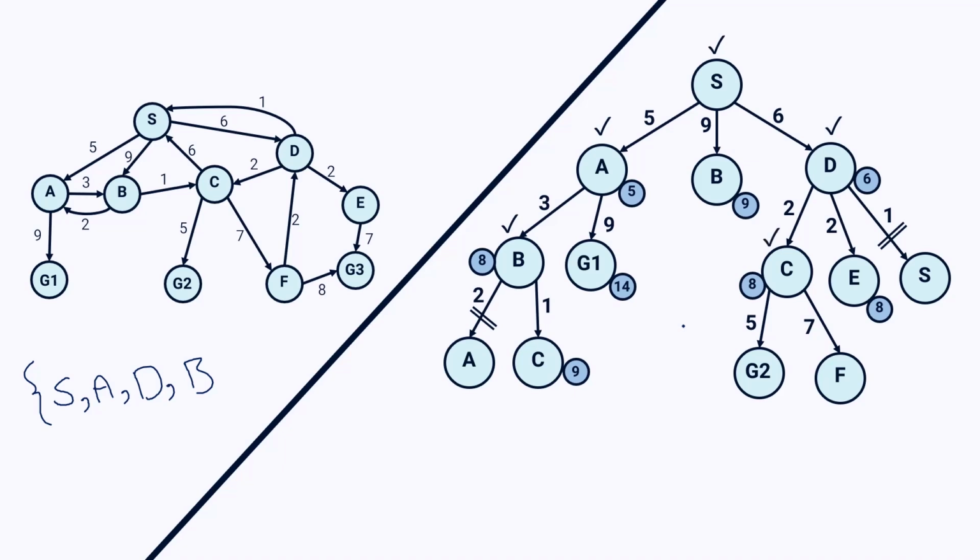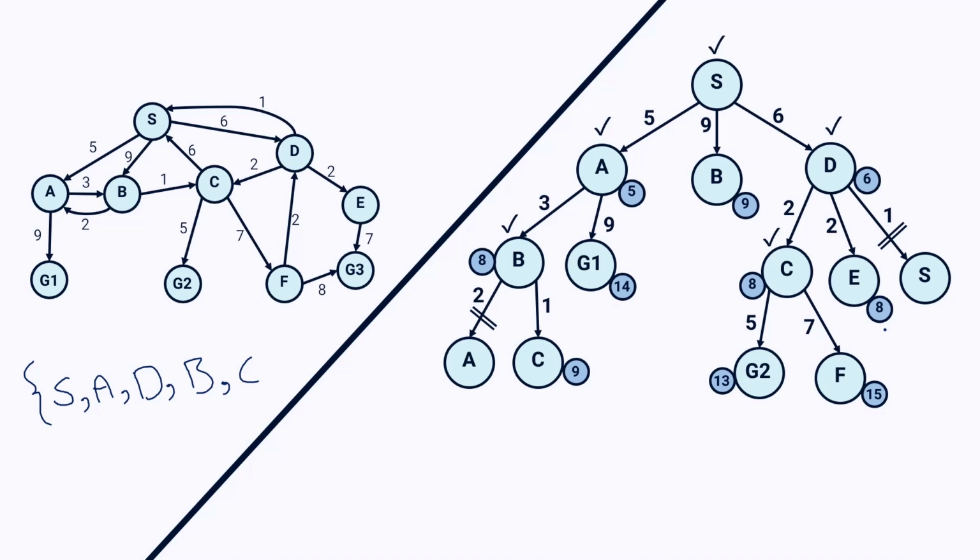First of all, let's mark C and add it to my visited list, and then calculate the value of G for each node, G2 and F. For G2, that would be 6 plus 2, 8, 8 plus 5 is 13, and for node F, 6 plus 2, 8, 8 plus 5 is 15. So I have node C with value of 9, G1 with value of 14, B with value of 9, G2 with value of 13, F with value of 15, and E with value of 8.